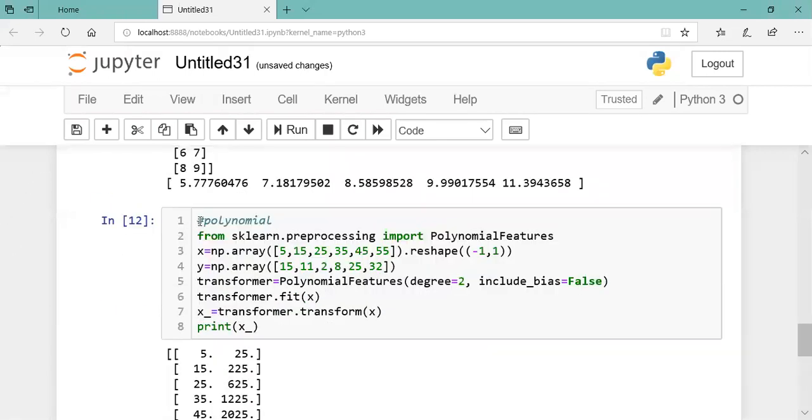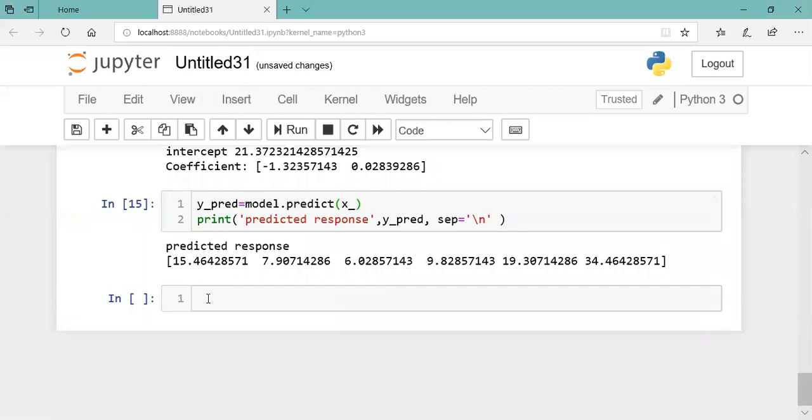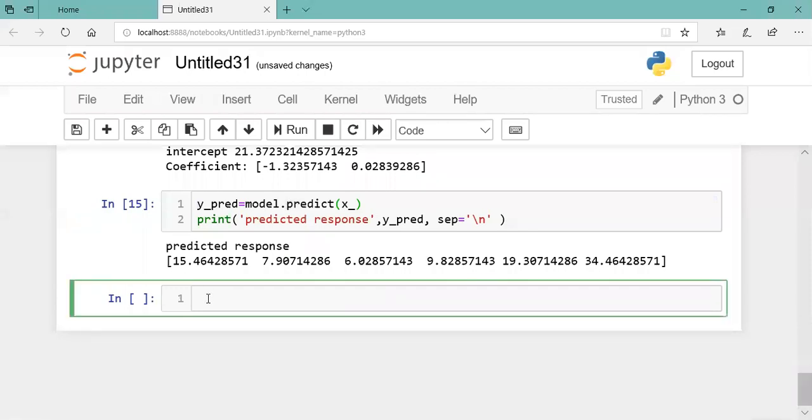This is new. So understood, everyone? Till now all the steps are same.